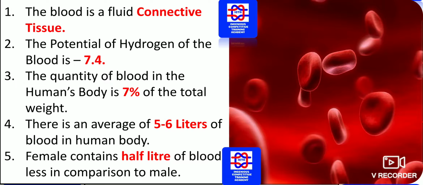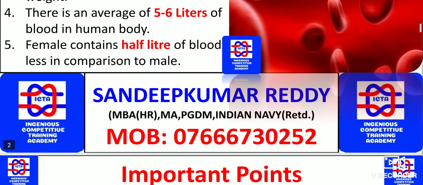Female contains half a liter of blood less in comparison to male. We should know every male has half a liter more than the female. It means a female has half a liter less than a man.